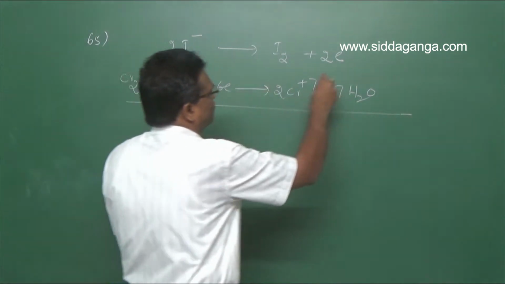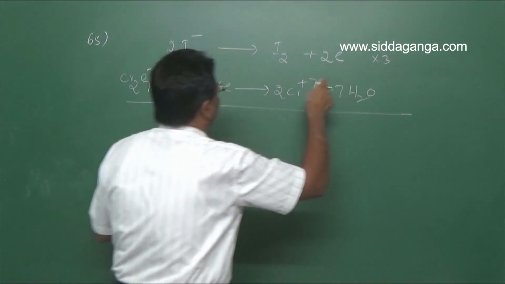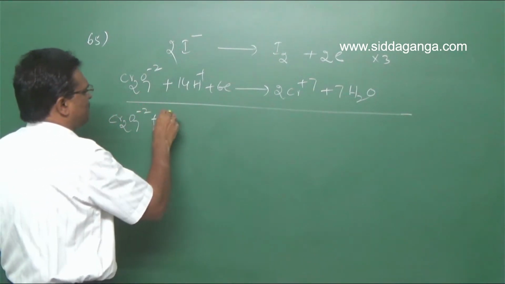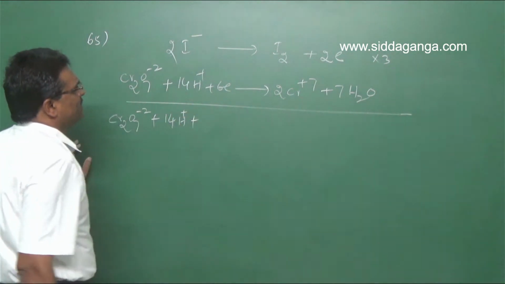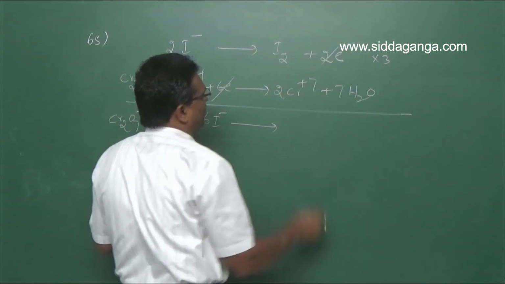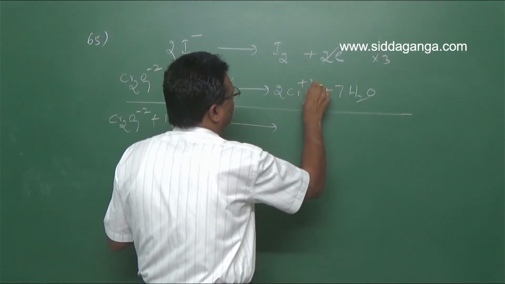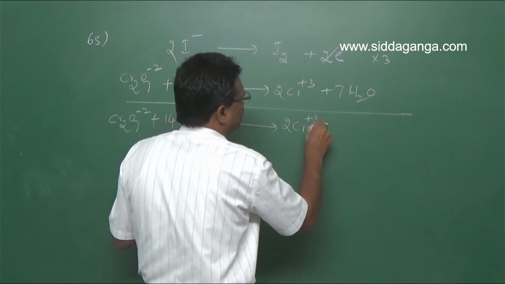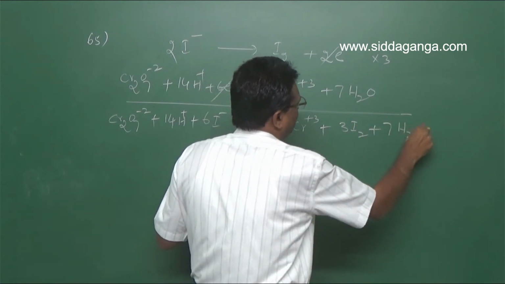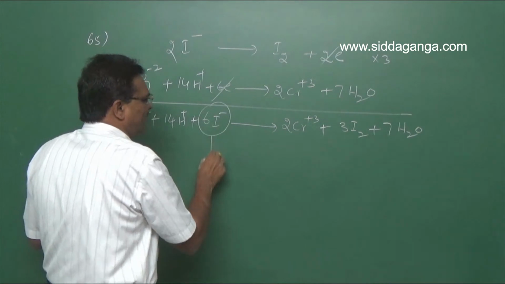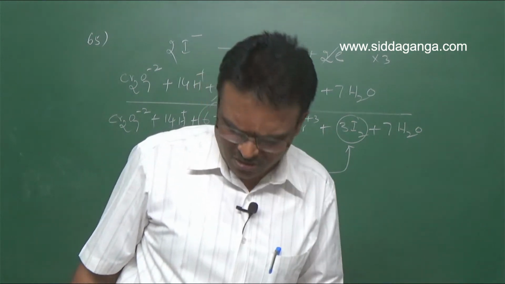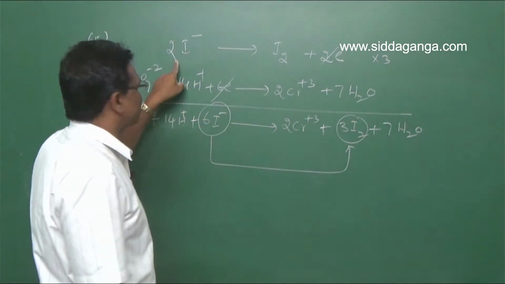If it is multiplied by 3, the final equation is Cr2O7 2 minus plus 14H plus plus 6I minus converted into 2Cr3 plus plus 3I2 plus 7H2O. So here iodide is oxidized to iodine. This is in acid medium.